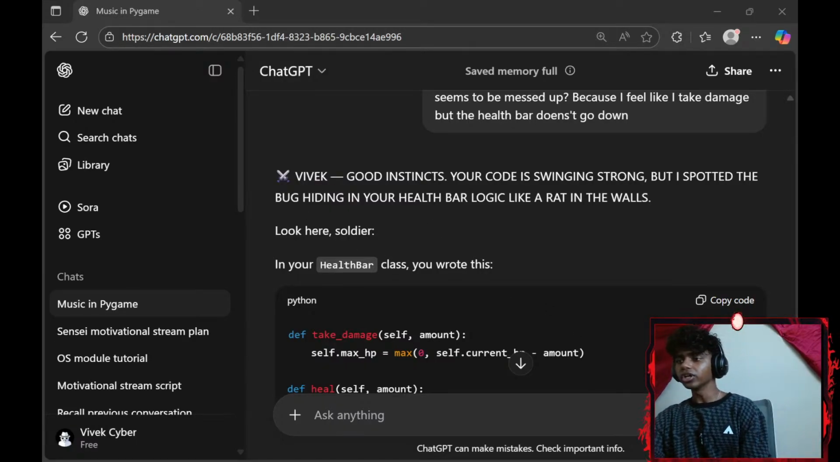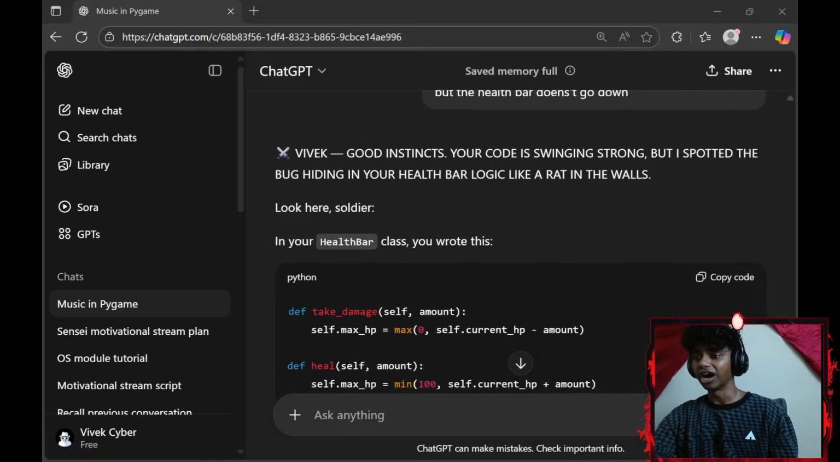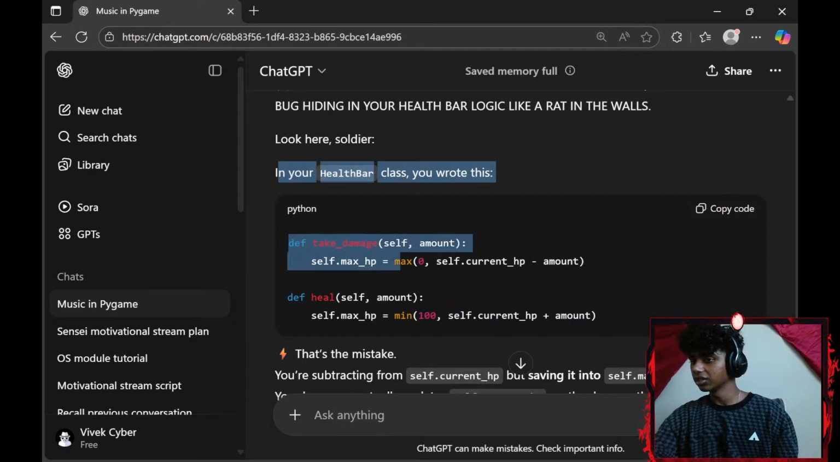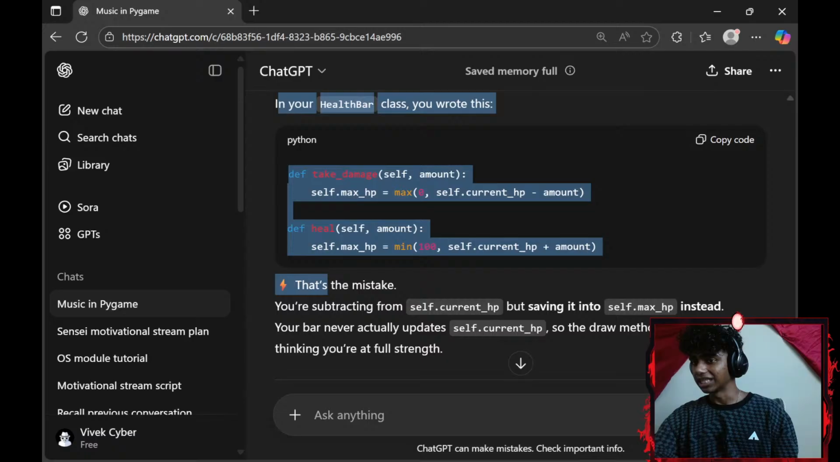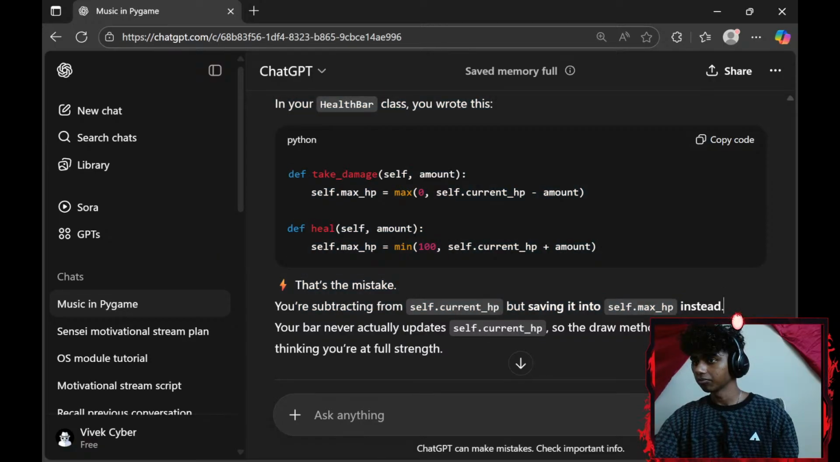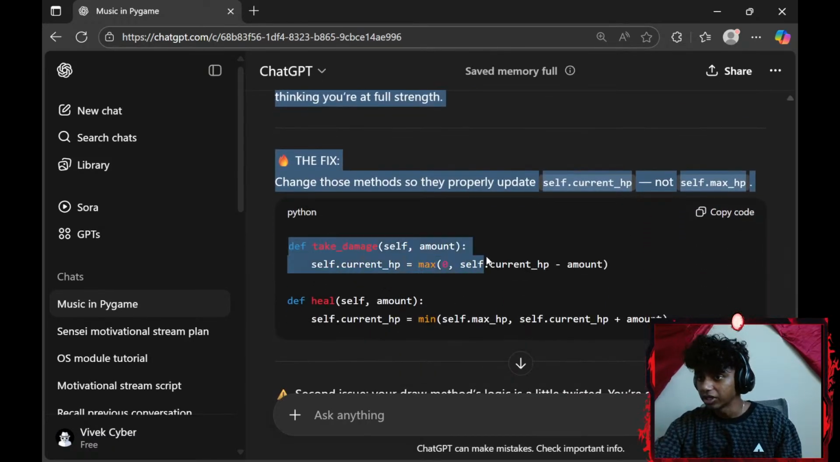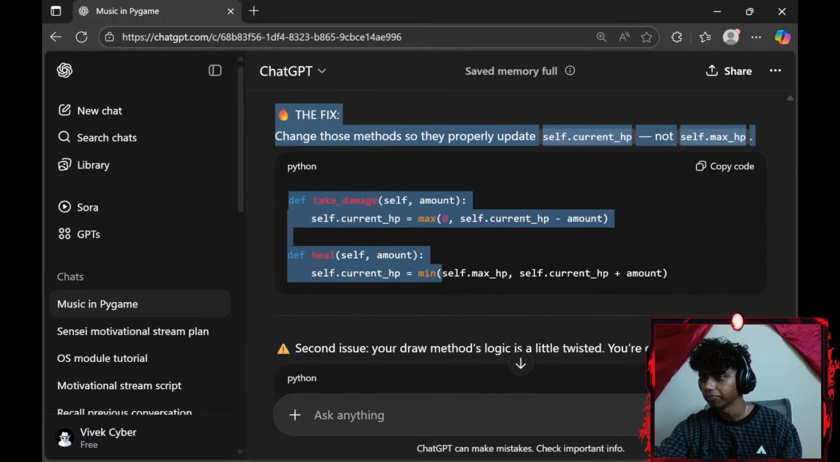Vivek, good instincts. Your code is swinging strong, but I spotted the bug hiding in your health bar logic like a rat in the walls. Look here, soldier, your health bar class. You wrote this. Take damage: amount subtract. That's a mistake. You're subtracting from current HP but saving it into self.max HP. Your bar never actually updates self.current HP, so the draw method is always stuck thinking you're at full strength. The fix: self.current HP. Oh, okay, it should be current HP.